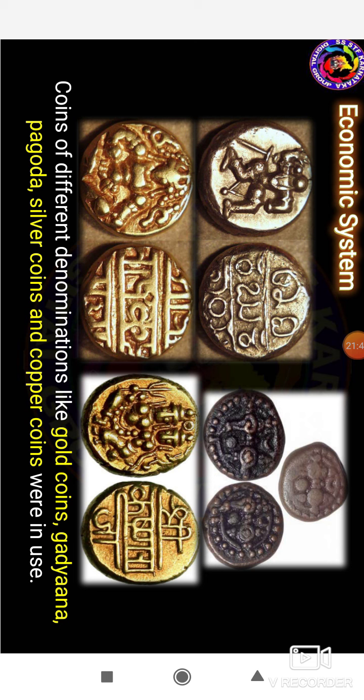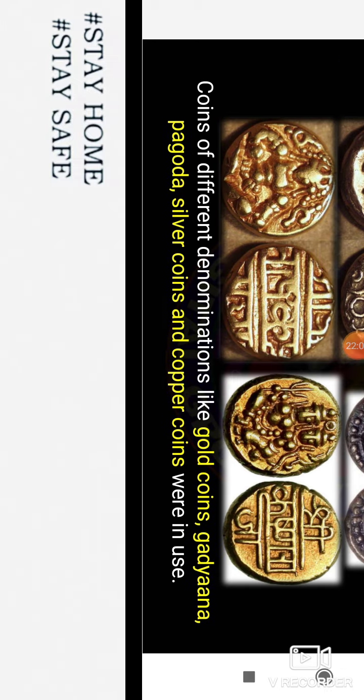And in my next class, we will study the religious system, literature, art and architecture, and music and dance. So we will study these concepts in my next class.